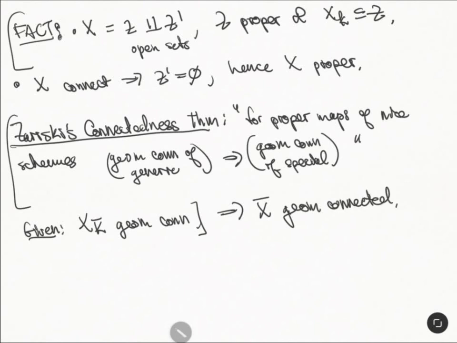And so we've shown that all the fibers are geometrically connected. I could have written here that X_K is geometrically connected, and that's the same thing as X_K-bar being geometrically connected. So that's how this part works. Okay, that's all I have to say about this.